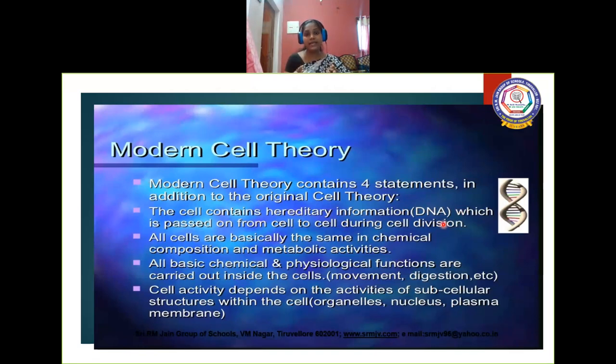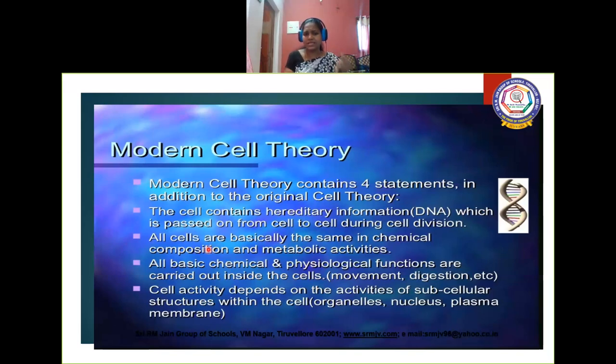This is very important for inheritance, that is, transmission of characters from one cell to another cell, in the same way from one generation to the other. So the cell contains hereditary information in the form of DNA, which is passed on from cell to cell during cell division. All cells are basically the same in chemical composition and metabolic activities, and all basic chemical and physiological functions are carried out inside the cell.